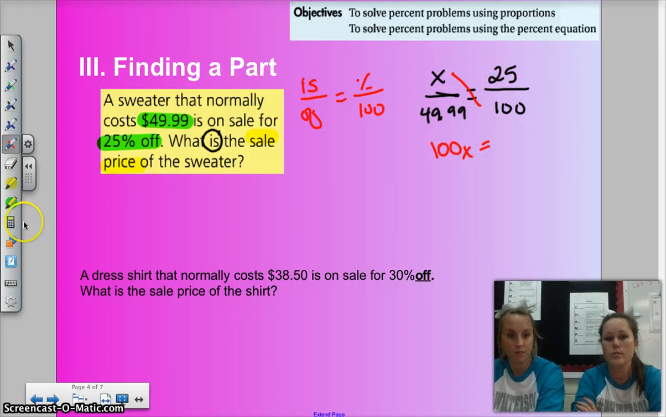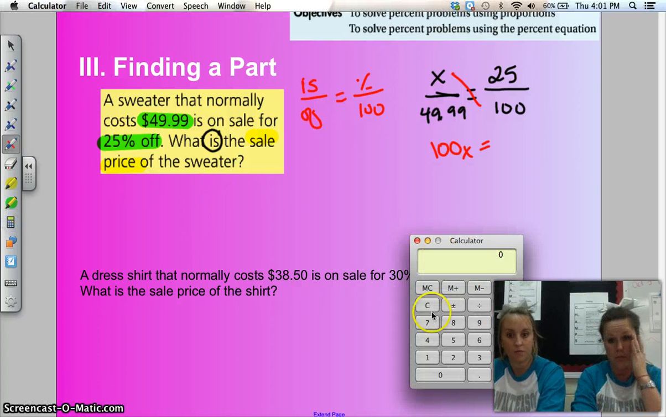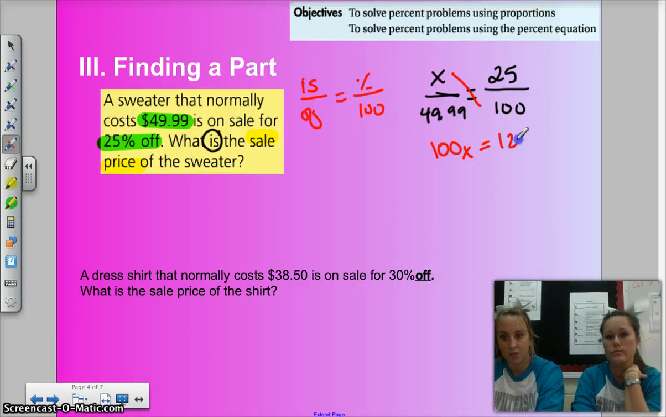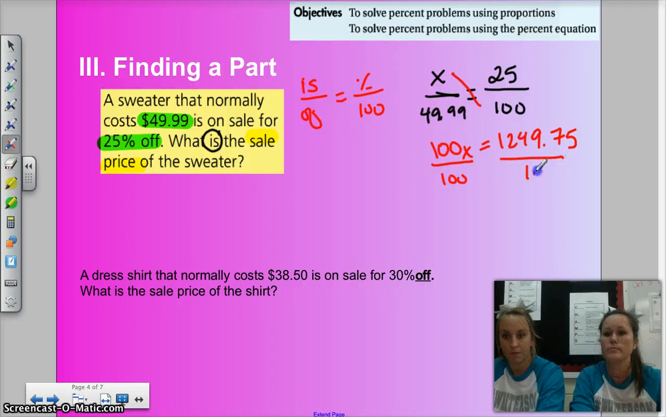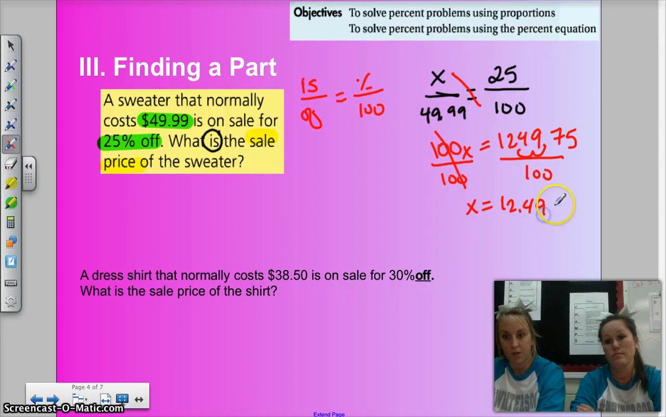So 100x equals, oh man, $49.99 times 25. There we go. Whoa. 124,975. 1,249.75 cents. And then divide by 100. So move that decimal over, or really do it. So it's going to be x equals $12.50.